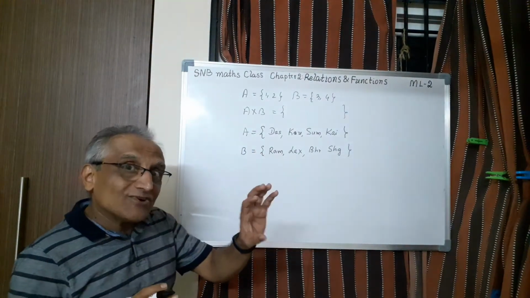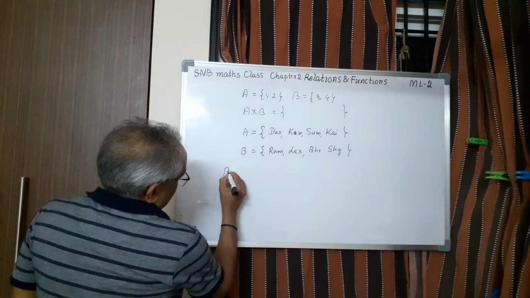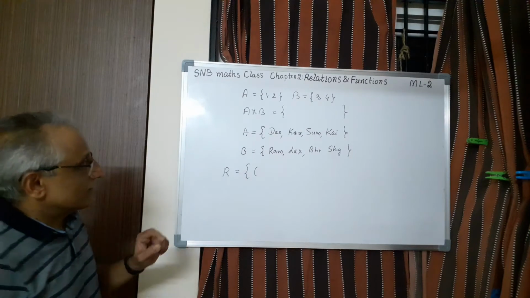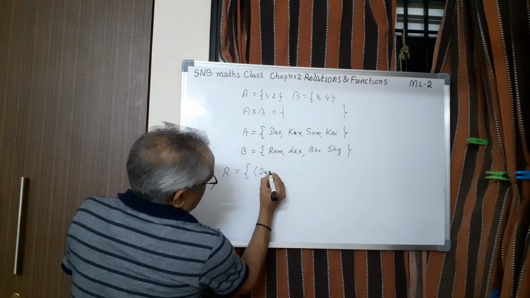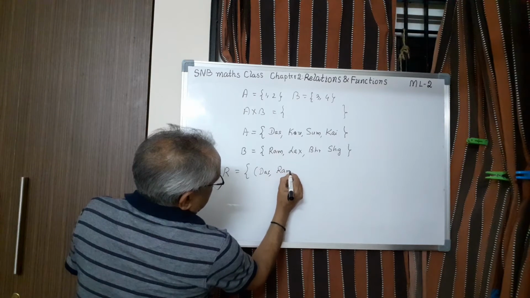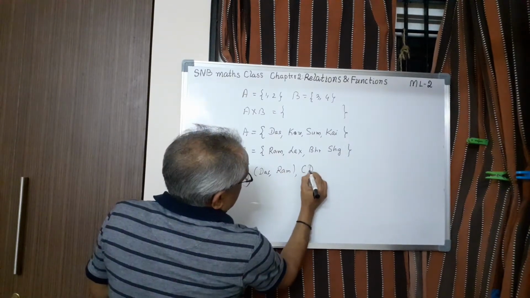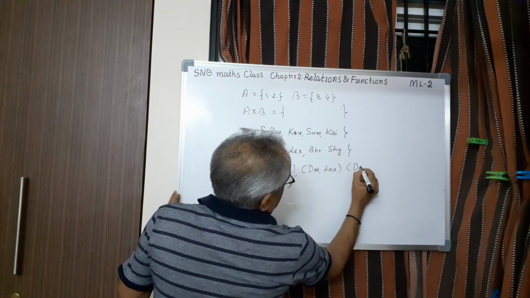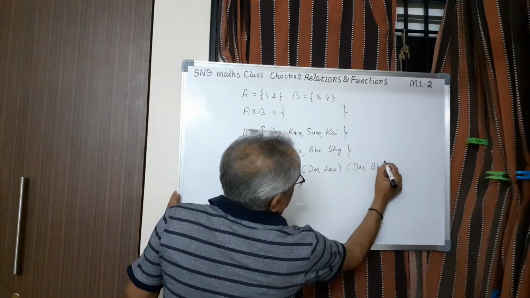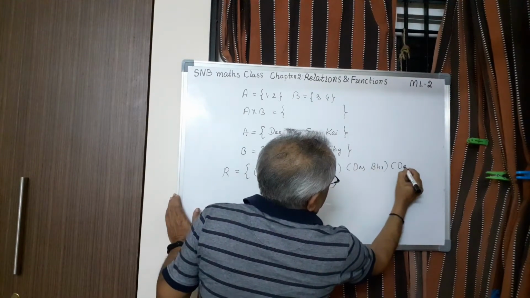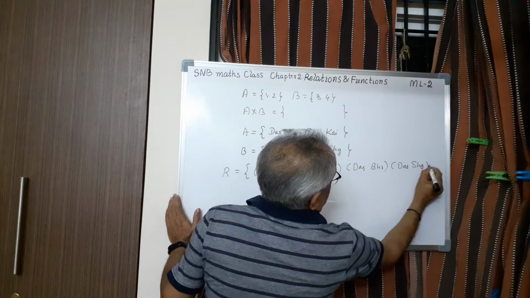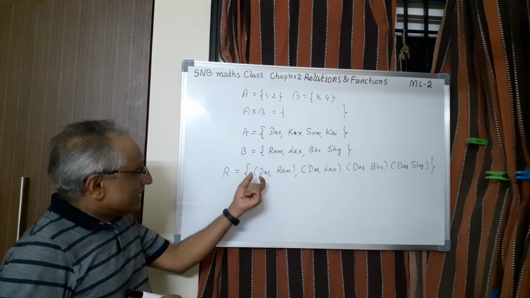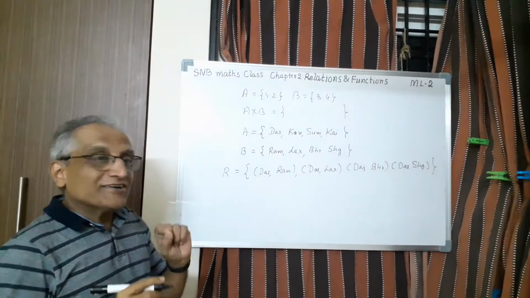Why is it called relation? Let me take a relation R. I will take only specific ordered pairs. For example, I will take Dasharath and Ram. Then I will take Dasharath and Lakshman. Then Dasharath and Bharat. And then the last one, Dasharath and Shatrughna. Now, what is the relationship between the first element and the second element? So that is why it is called relation.